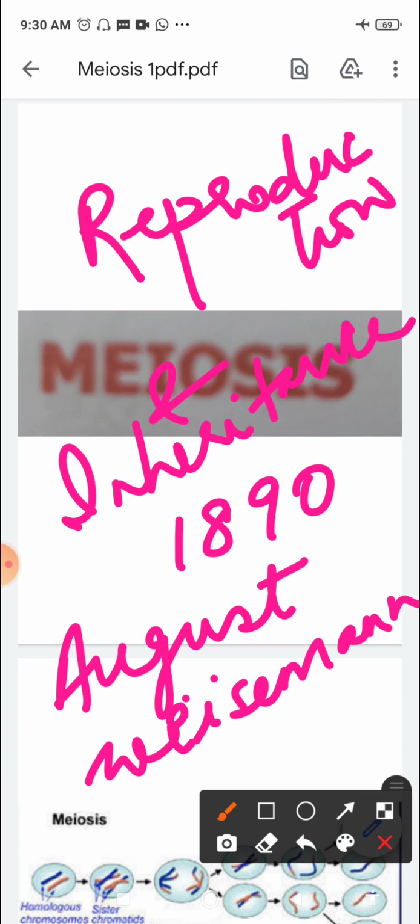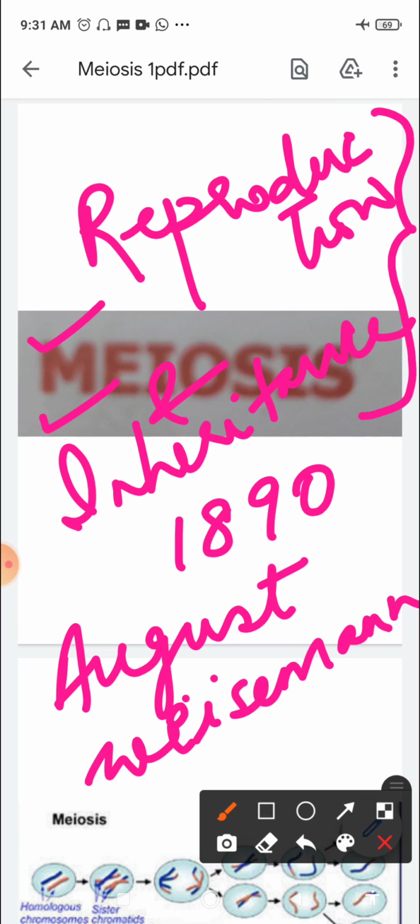So August Weismann was the biologist who described the significance of meiosis in reproduction and inheritance.